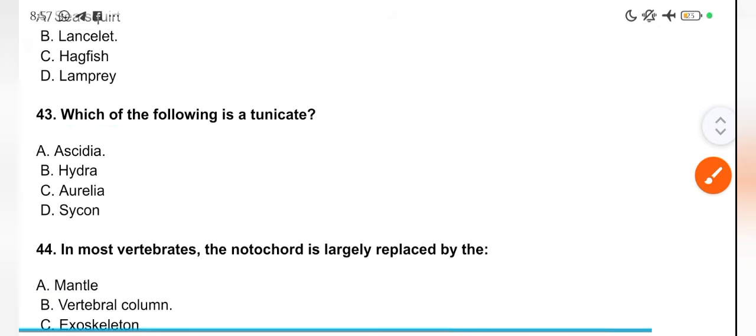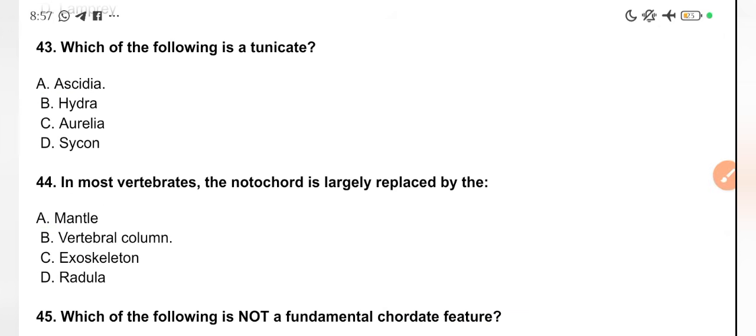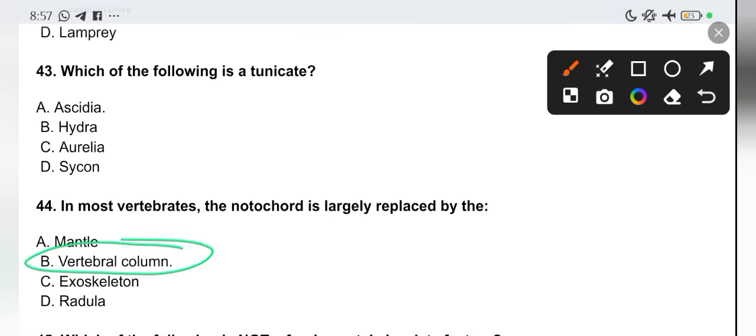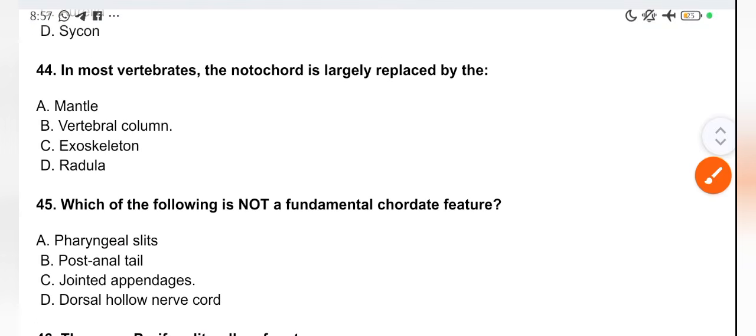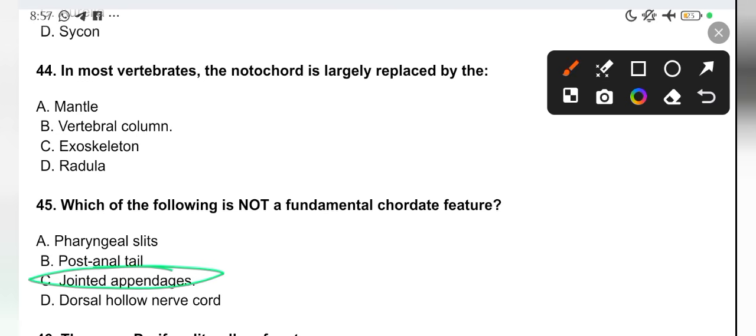In most vertebrates, the notochord is largely replaced by the vertebral column. Which of the following is not a fundamental chordate feature? We have the jointed appendages. So you see, we don't have jointed appendages, like what you see in spiders, cockroaches, and all those insects. We don't have them.